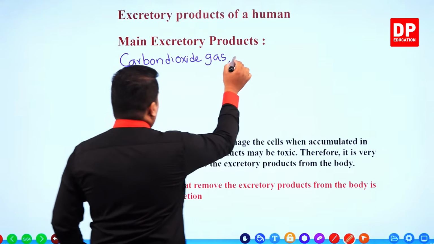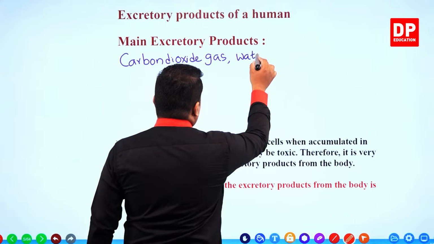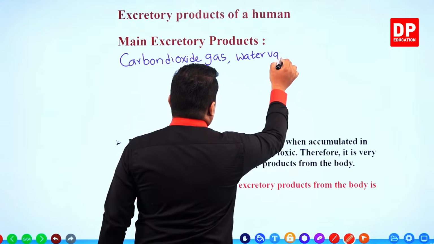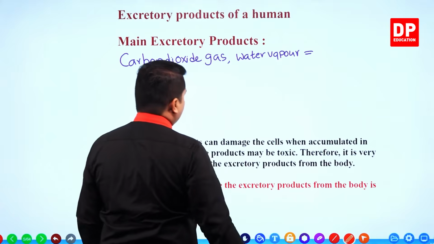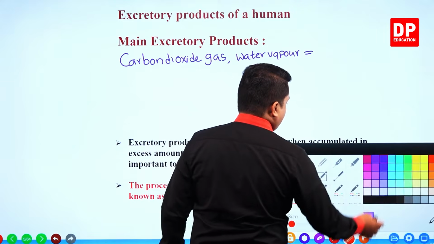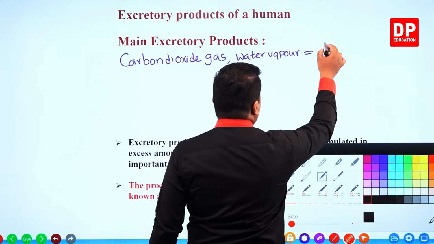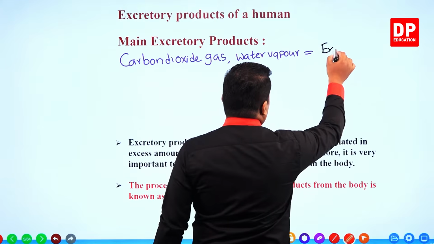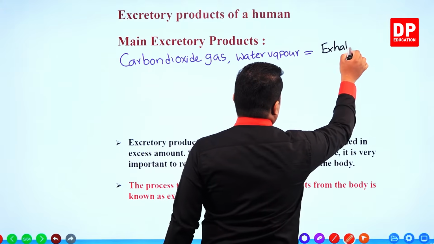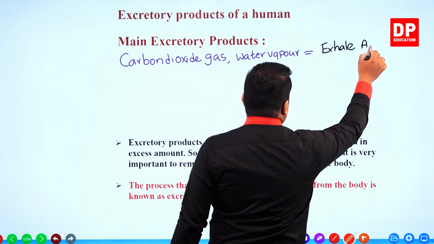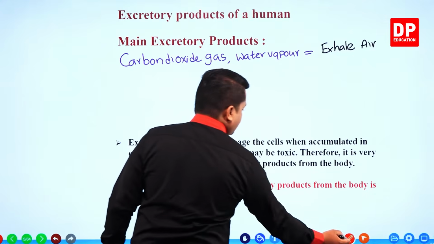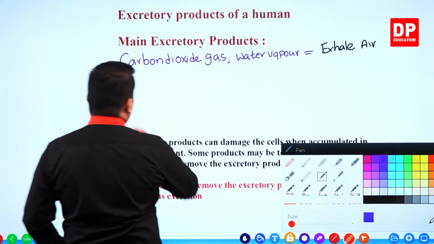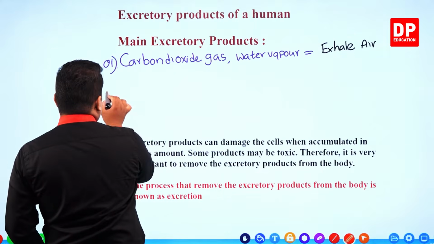Then water vapor. Right? These things are getting expelled mainly from exhaled air. Right? Number 1.